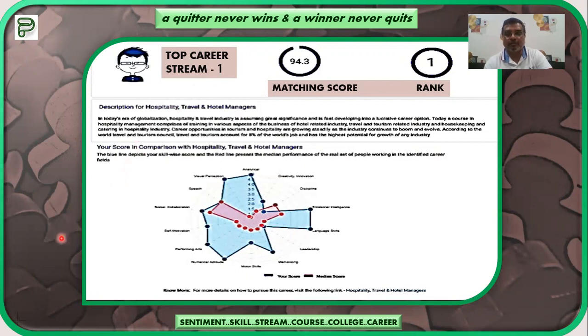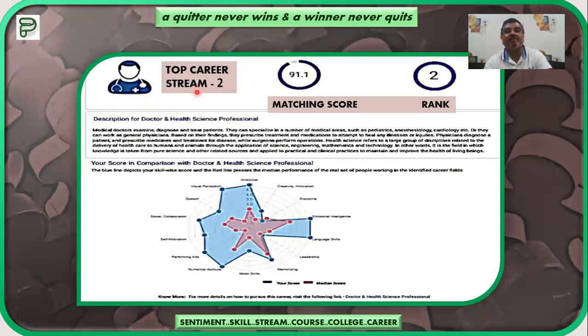Now moving ahead, the top career number 2. This is the top career stream number 2. This is the matching score, 91.1. This percentile has been generated on the basis of this particular justification, where your related skill sets fall in comparison with your peer group. This is the rank number 2. And that is for doctor and health science professionals. This is the second career stream choice for the child, that he or she can become a doctor or can work in future in the health science segment.